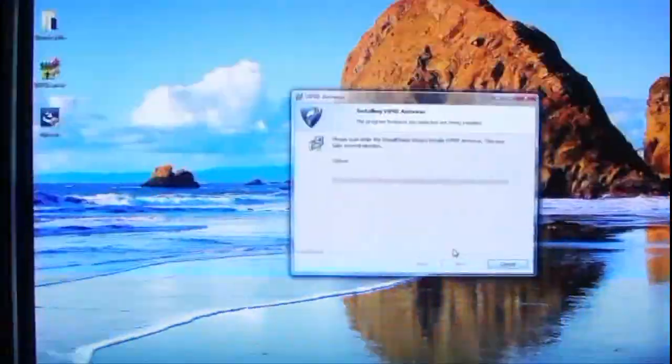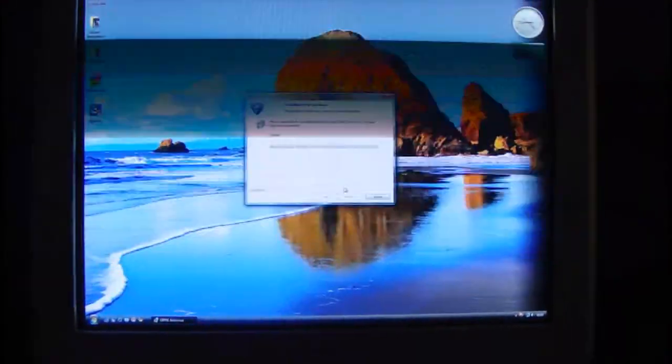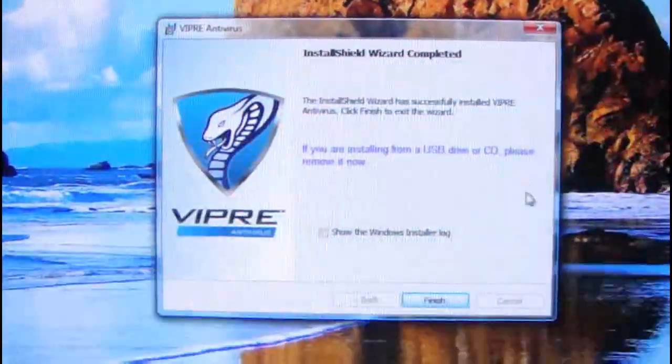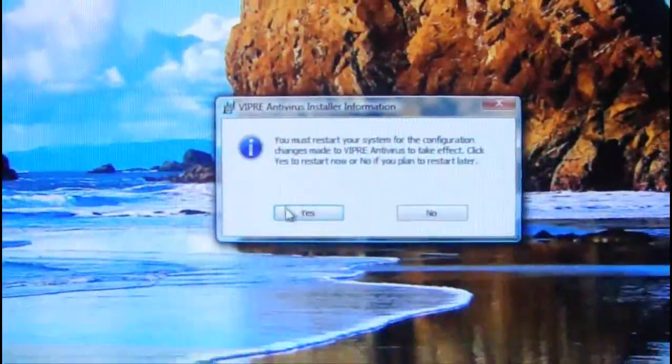Right, let's see what happens. Okay, it's now finished. Install wizard completed. Finish, and it's asking me for a reboot. So let it reboot. Let's see what happens.